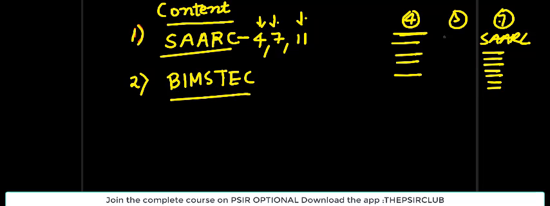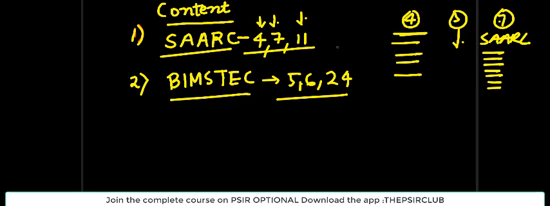The same thing goes for, let us say, I give you the task to study BIMSTEC, or you study BIMSTEC from the newspaper. Let's say the next day it is on page 5, then page 6, then page 24. This way, a thick copy should be getting prepared in parallel for IR.